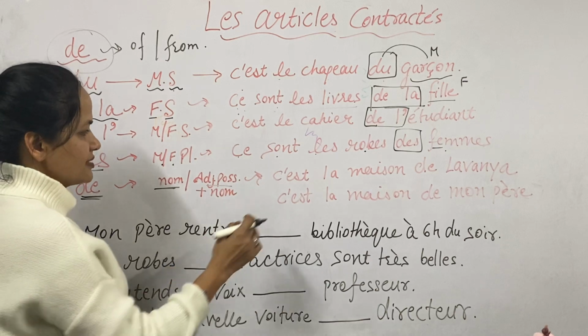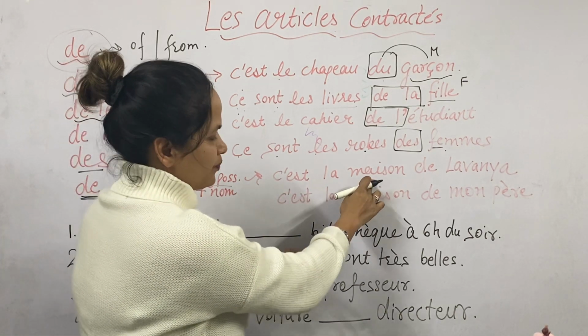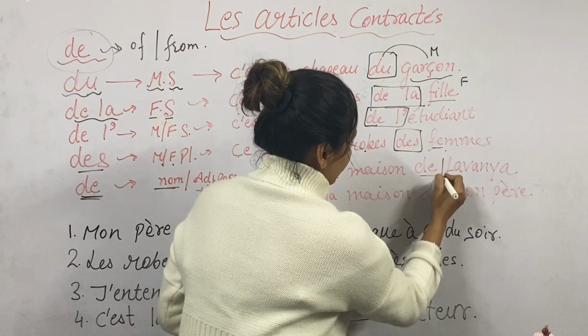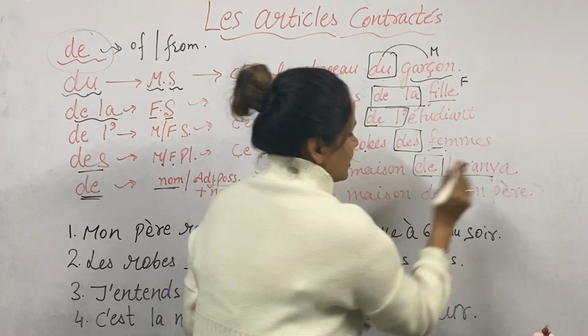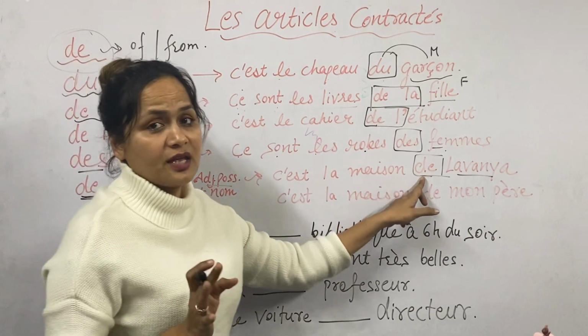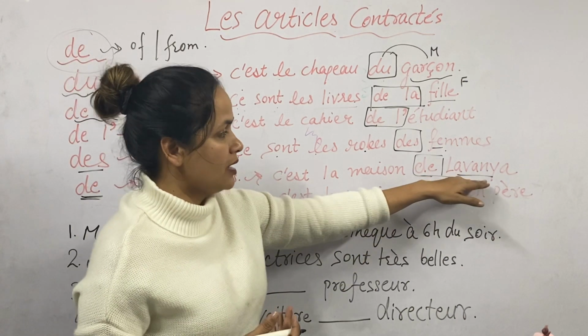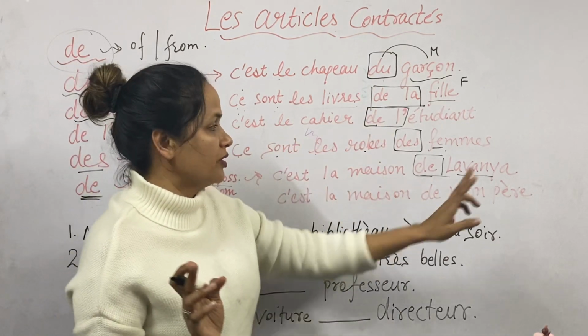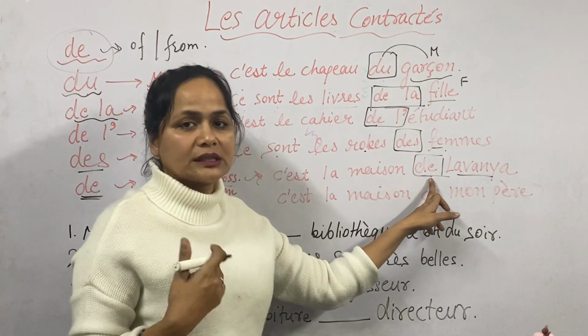See the example. C'est la maison. This is the house. Whose house is it? Of Lavanya. Lavanya is a proper noun. We will use de. Some students do it wrongly, thinking Lavanya is a girl so we use de la. No. With a proper noun, use de.